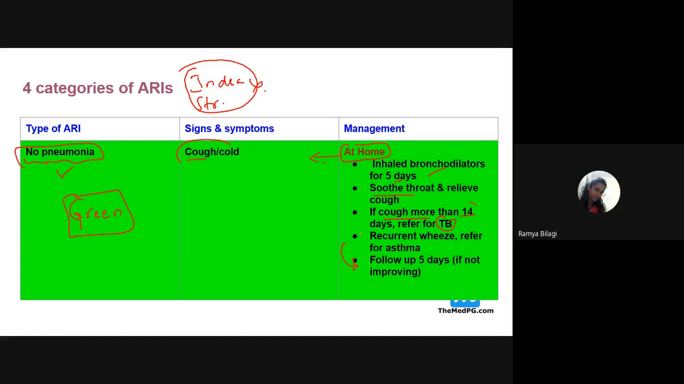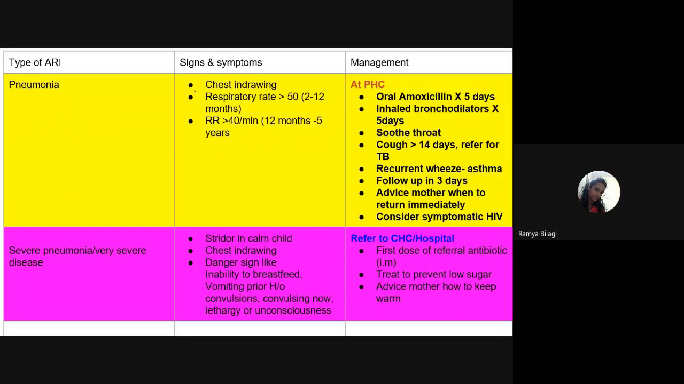Then, if this child comes with the symptoms of chest indrawing, so when the baby breathes, because there is a difficulty in breathing, what happens? Especially the lower rib portion, there will be indrawing of the portion of the chest, it will go inside. So that we call chest indrawing. And there will be a respiratory rate of more than 50 per minute. So if the respiratory rate is more than 50, and the child is 2 to 12 months, that is within 1 year, then we can call it pneumonia.